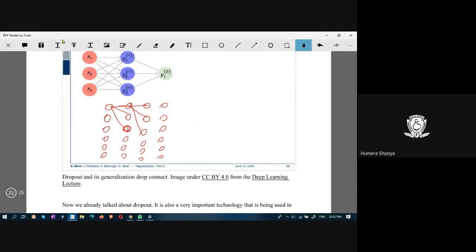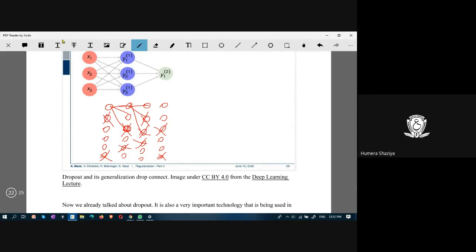Sometimes a neuron or node does not contribute anything in the learning process. Those neurons can be eliminated from the model. For instance, this neuron, this one, and this one, and this one, and here this one, and this one.